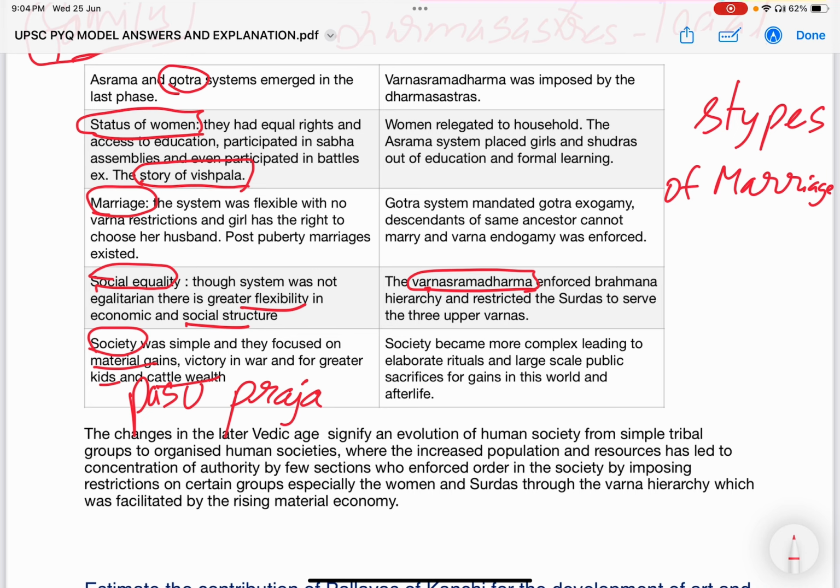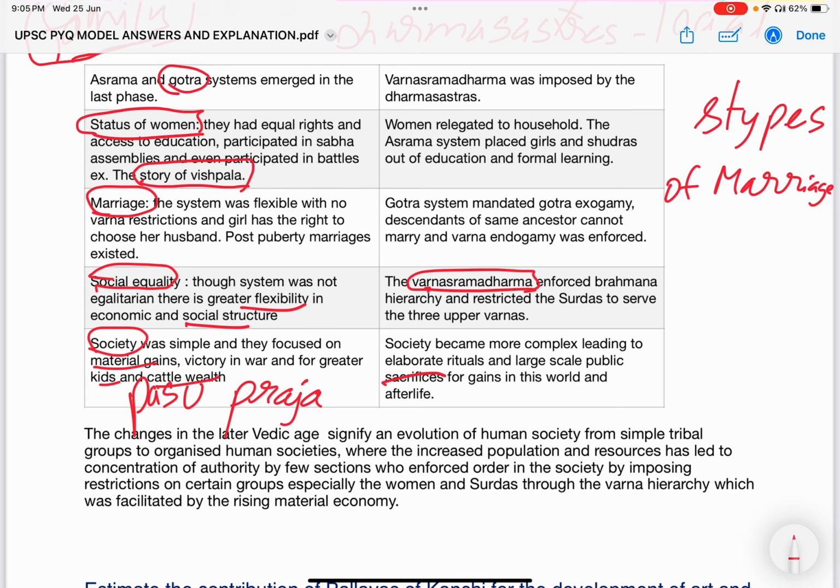The philosophical development, the idea of spirituality and salvation emerged in these periods. This period especially witnessed the development of complex sacrifices and rituals which enforced the Varna order and a new social life enforcing the Varnashrama order. See, they form the important changes in the later Vedic period.